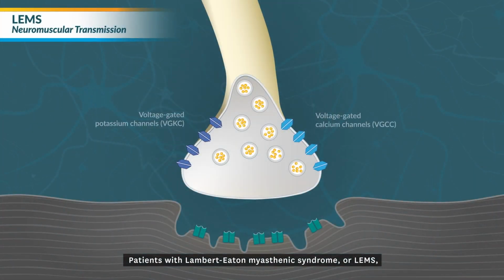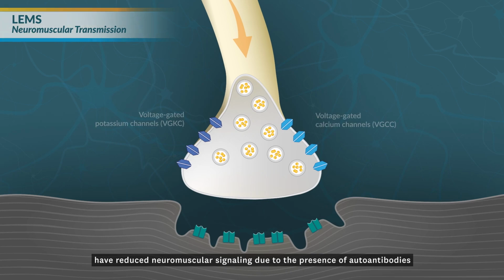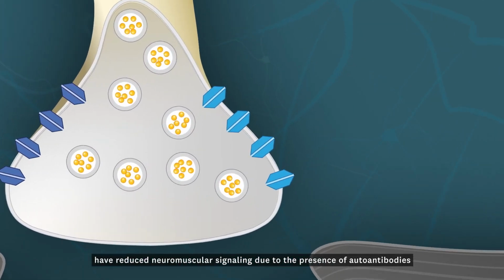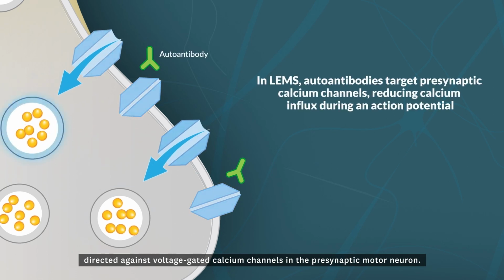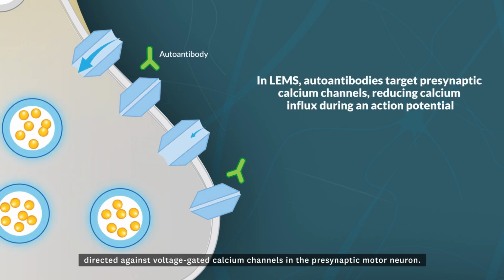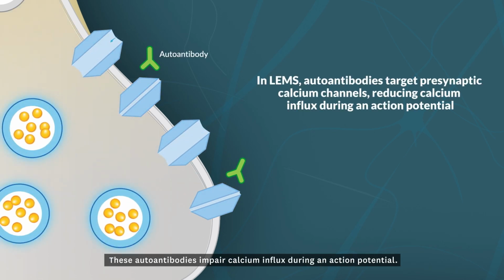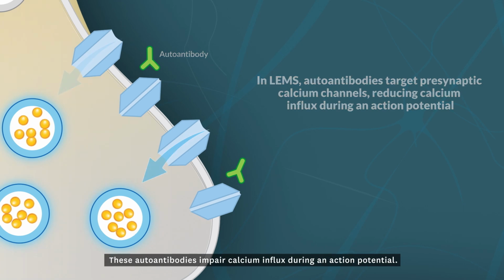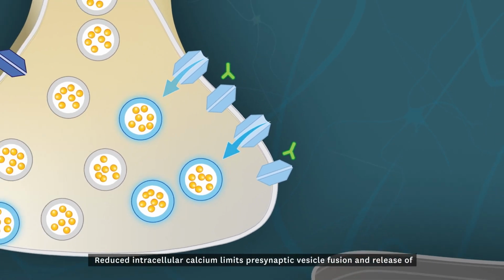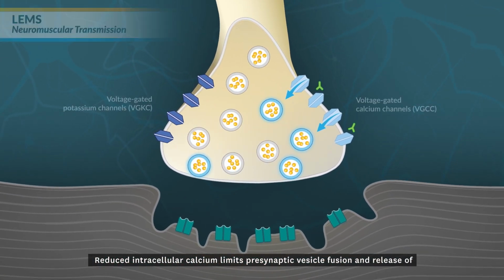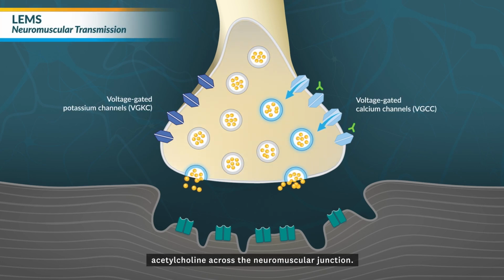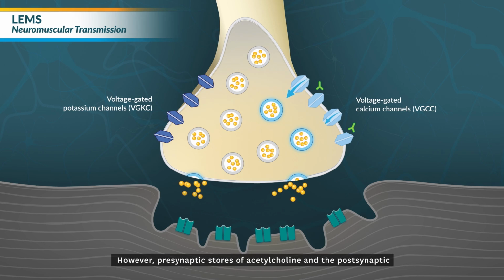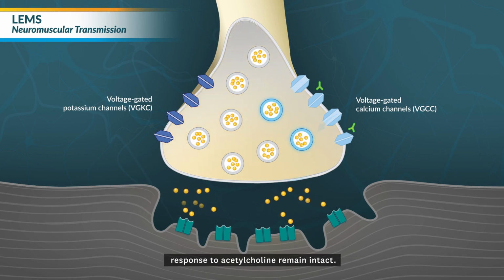Patients with Lambert-Eaton myasthenic syndrome, or LEMS, have reduced neuromuscular signaling due to the presence of autoantibodies directed against voltage-gated calcium channels in the presynaptic motor neuron. These autoantibodies impair calcium influx during an action potential. Reduced intracellular calcium limits presynaptic vesicle fusion and release of acetylcholine across the neuromuscular junction. However, presynaptic stores of acetylcholine and the postsynaptic response to acetylcholine remain intact.